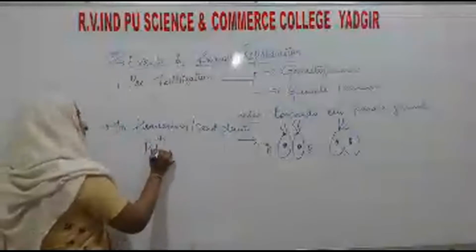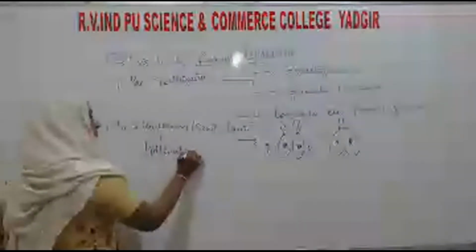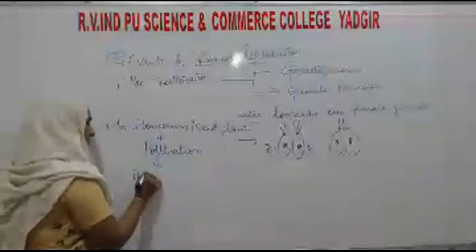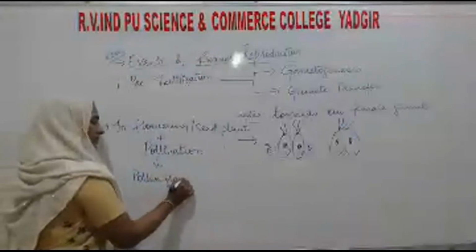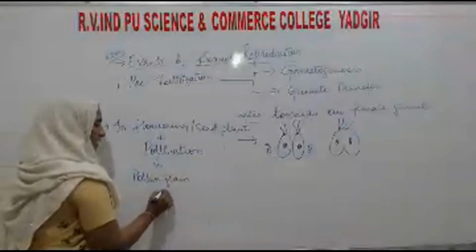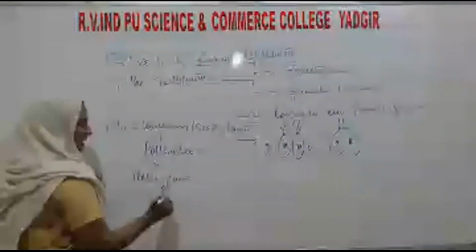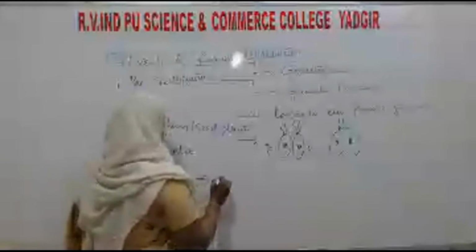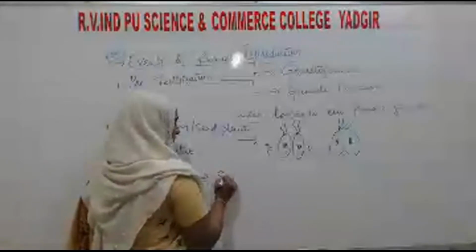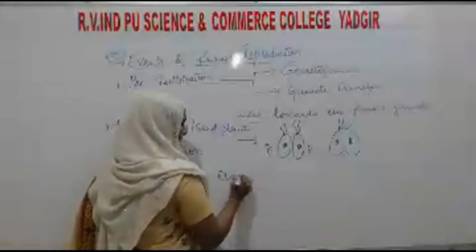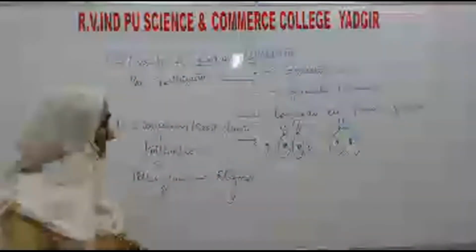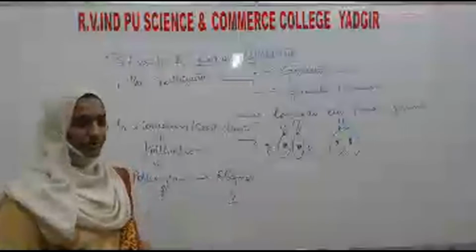That is pollination, where the pollen grains, which carry the male gamete, have to be transferred towards the female part, that is the stigma, or towards the ovules.